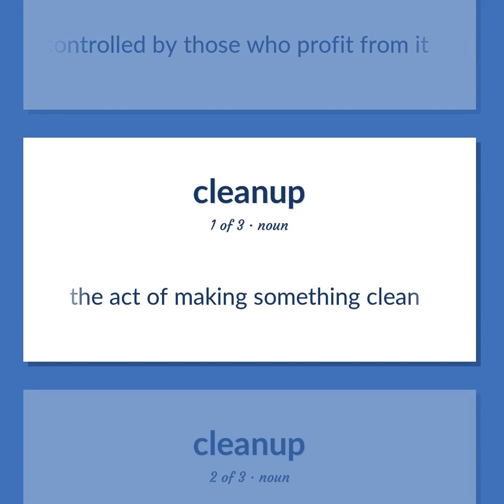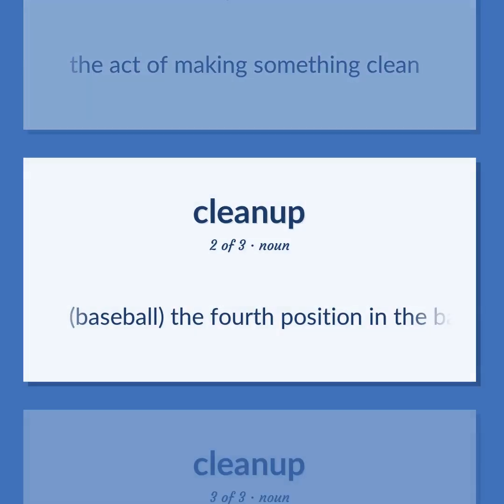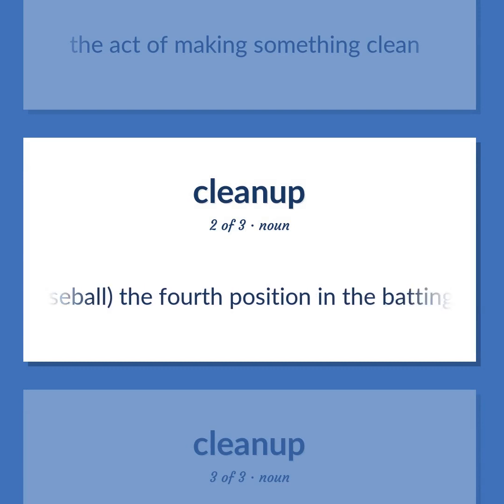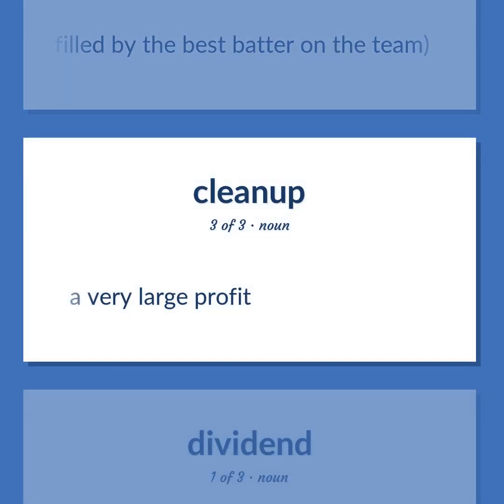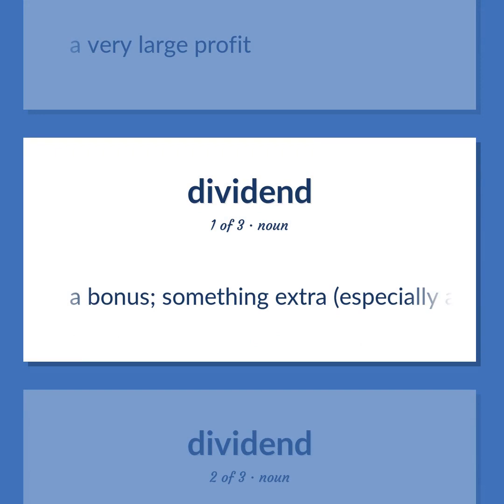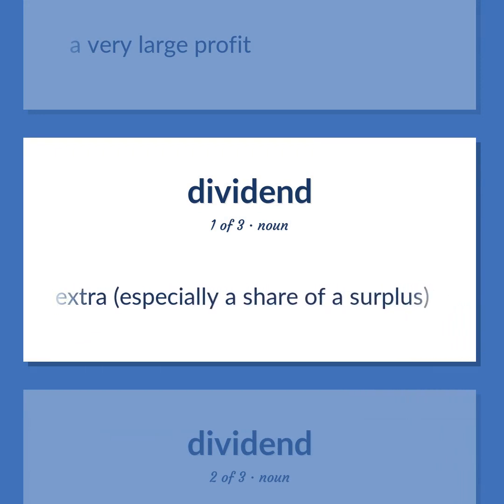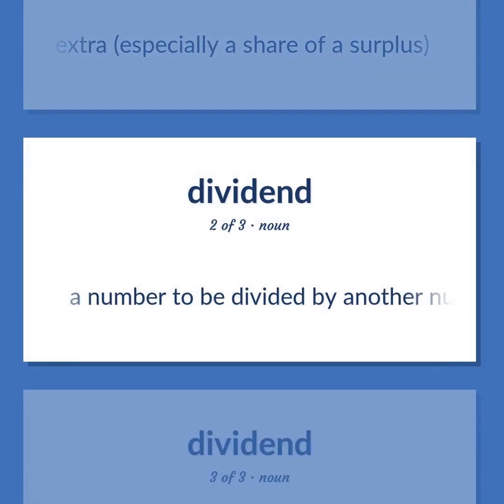The act of making something clean. Baseball. The fourth position in the batting order, usually filled by the best batter on the team. A very large profit. A bonus. Something extra, especially a share of a surplus. A number to be divided by another number.